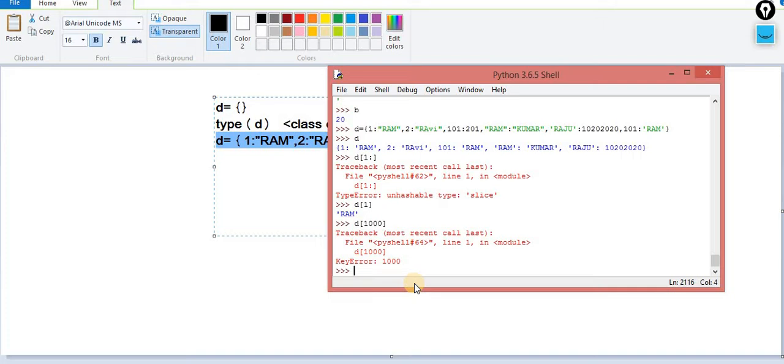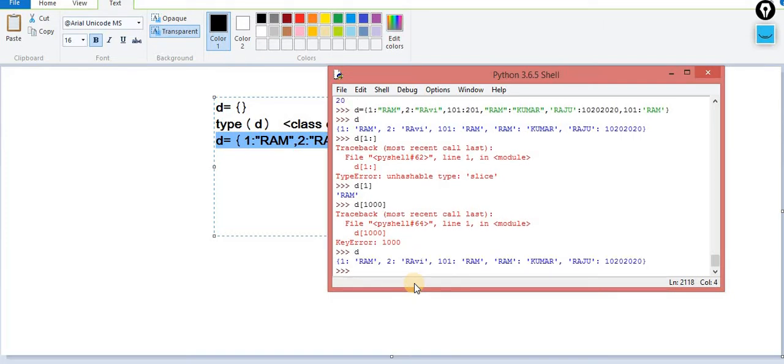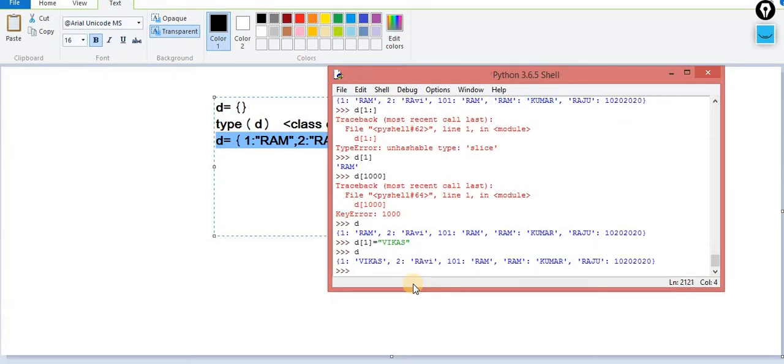So it is the concept of the mutable, as I already told you. Let's suppose I reassign the value. Earlier key 1 contained the value Ram, but this time I am changing the value to Vikas. When I press this and now print D, roll number 1, whose earlier value was Ram, now has the value Vikas. Why so? Because this is the concept of the mutable.